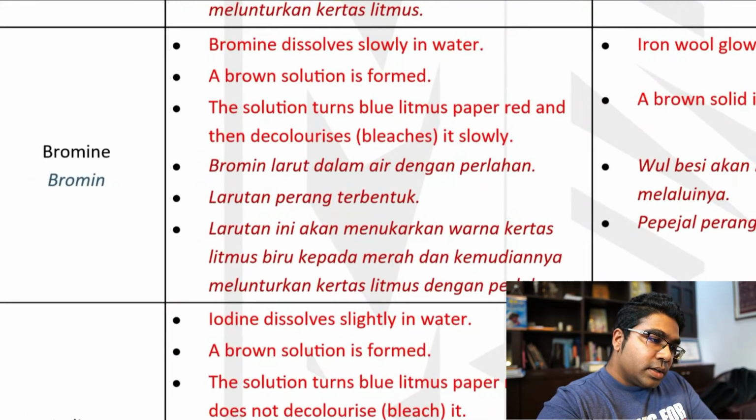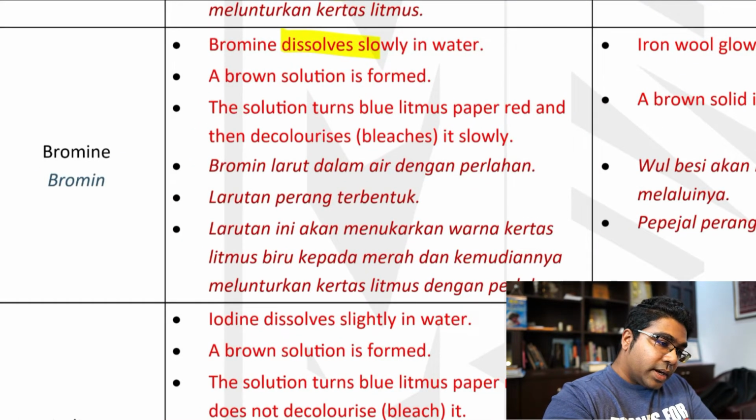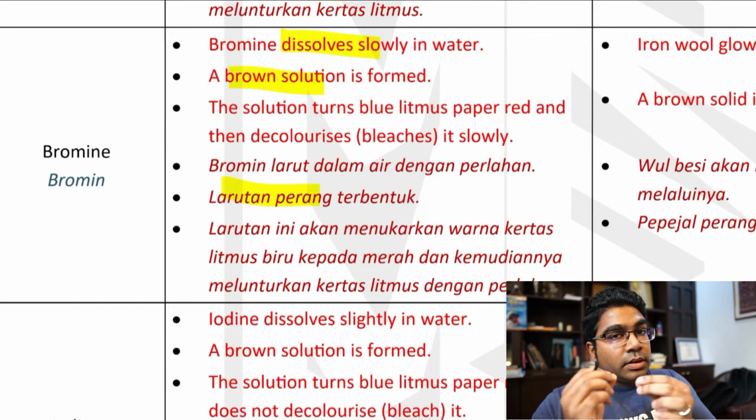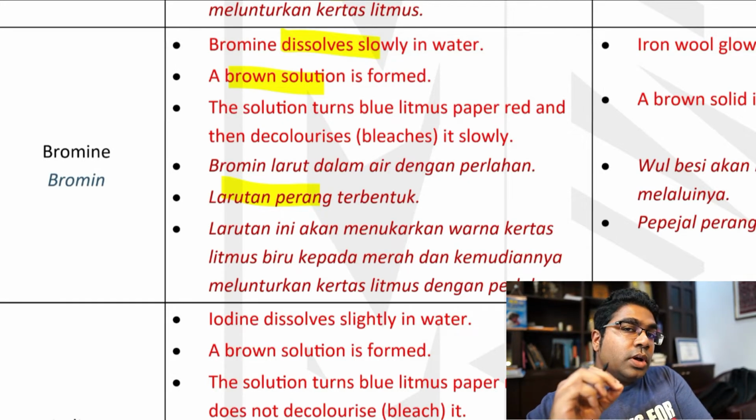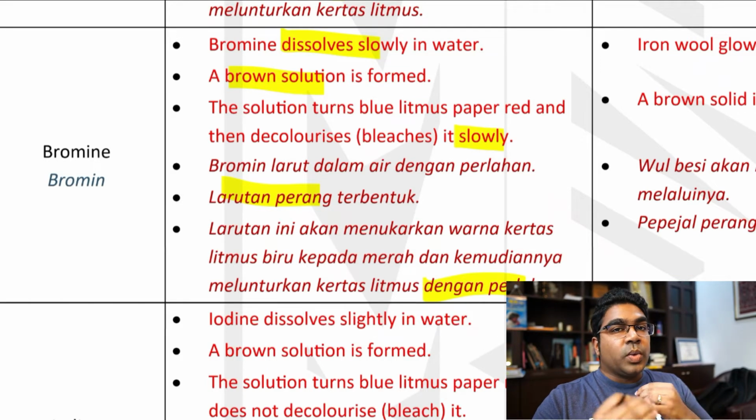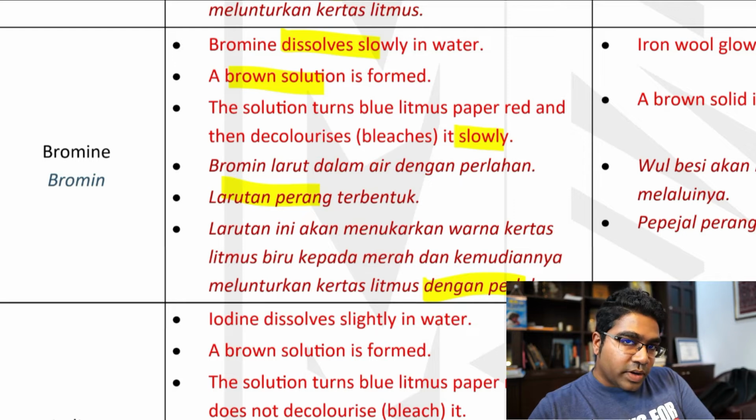For bromine, dia larut juga, it also dissolves, but sekarang kita ada larutan perang, brown solution is formed. Also, dia boleh melunturkan kertas litmus juga. It can also bleach the litmus paper, tetapi secara perlahan lah, slowly, not as quick as with chlorine.